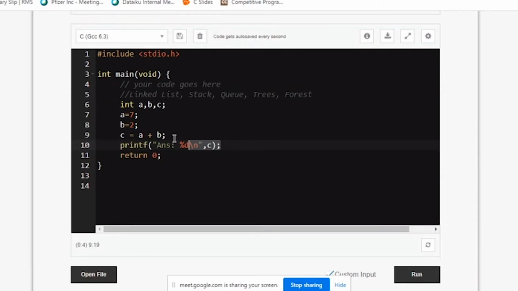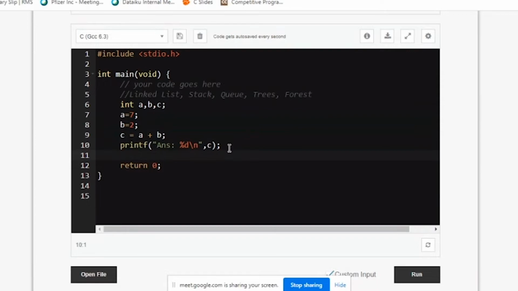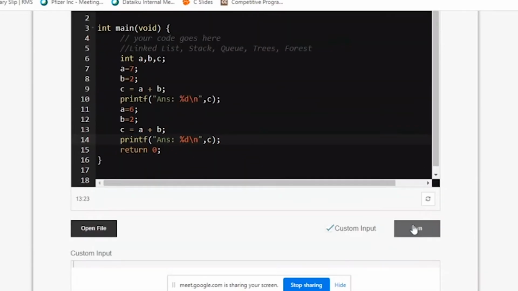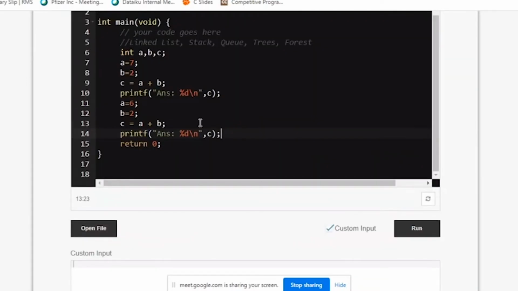I should press Control C, paste it here with Control V, change the values to 6 and 2, and run again. First time the answer was 9, next time the answer is 8, correct?